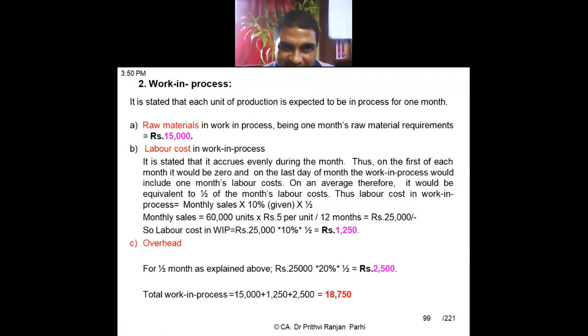Because we are putting it from the beginning of the process, the value in the work in progress also consists of raw material, labor, and overhead. Work in progress consists of everything, but it is half finished. Raw material part is fully finished, labor part is half finished, overhead part is half finished. But raw material part is fully finished because raw material is put at the beginning of the process.